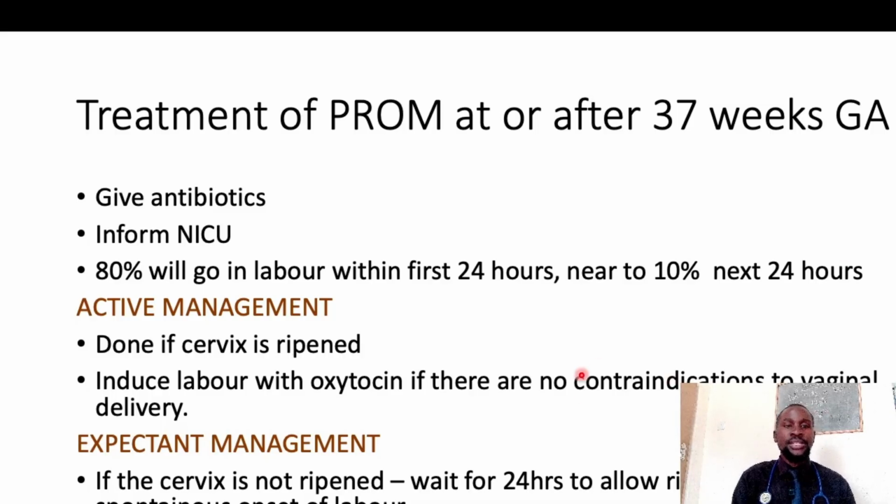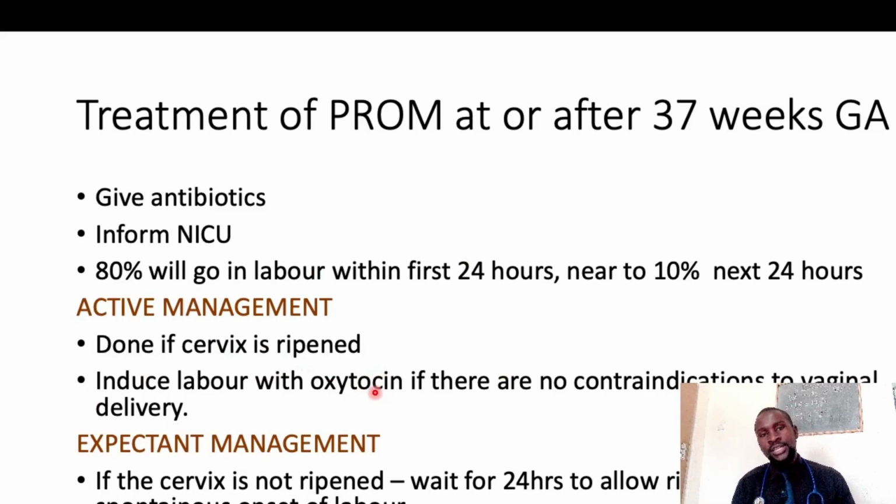Expectant management is based on the fact that most of these women, about 80%, after the membranes have ruptured, may go into labor within 24 hours, so you remain expectant. However, active management should be done if the cervix is ripened. If this PROM has happened at 37 weeks, the baby is already mature and the membranes are ruptured, you may need to induce labor with oxytocin if the cervix is ripened and there are no contraindications for vaginal delivery.